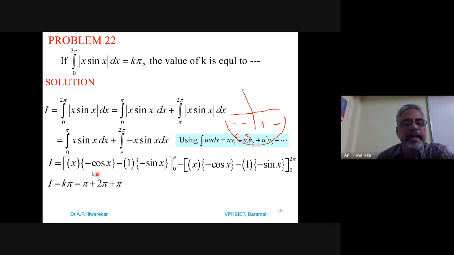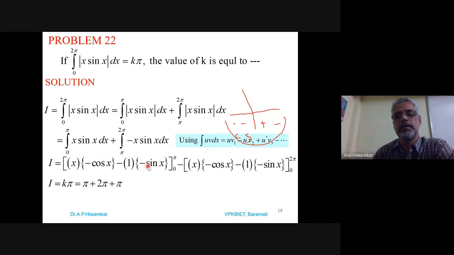We get the value of this integral as k pi. Simplifying, x is pi here, then cos of pi gives minus of minus 1, so the value of this bracket is pi.